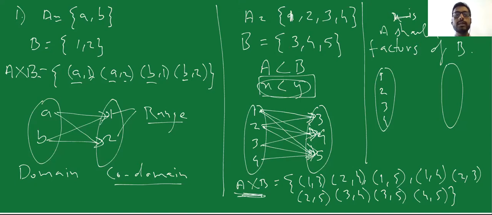We'll write all the elements which are present in B, which are 3, 4, and 5. The condition this time is that A should be a factor of B.